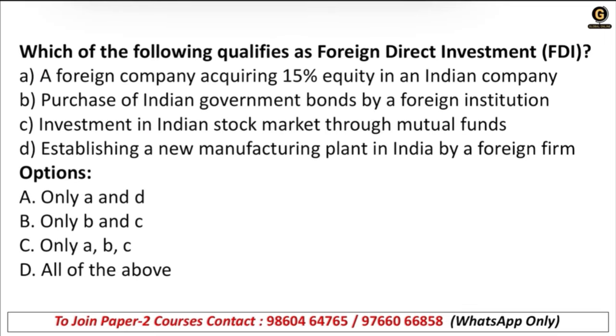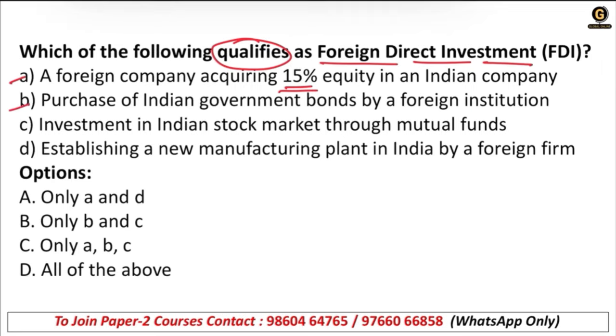Which of the following qualifies as a foreign direct investment? So we have four options, and one, two, three or maybe all of them may be stating that this is FDI. A, a foreign company acquiring 15% equity in an Indian company.